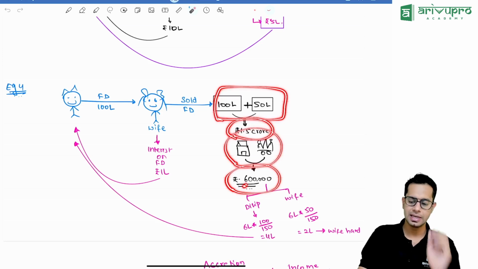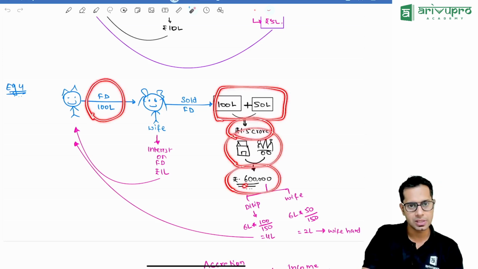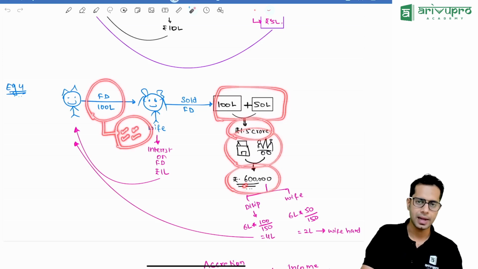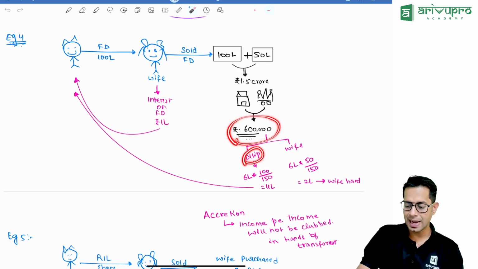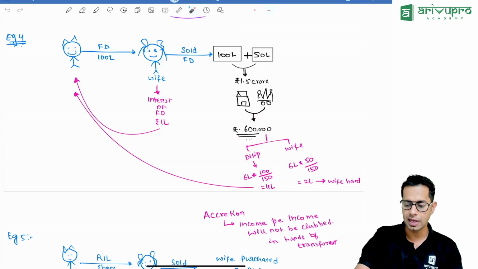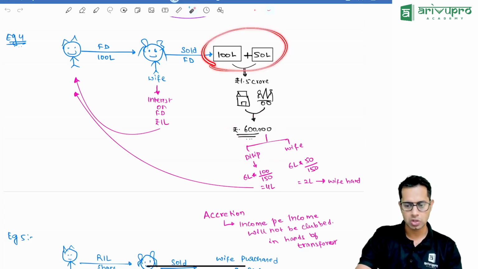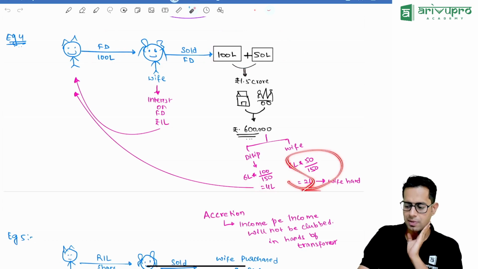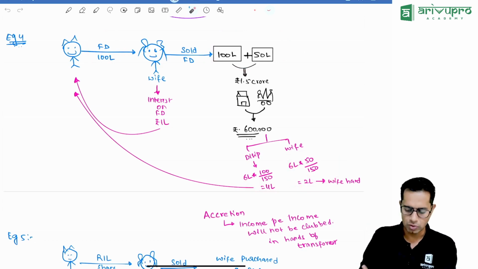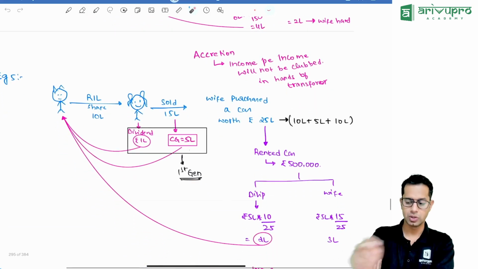Here the lawmaker says, I had transferred an asset worth 100 lakh rupees. So only with respect to 100 lakh, whatever income she is earning will be clubbed in my hands. What do you mean by this, sir? Though she has received 6 lakh rupees, in my hands it is 6 lakhs into 100 divided by 150. Why 100 divided by 150? See, 150 is the total cost of the asset and 100 is the price which I have paid. So 100 divided by 150 will be clubbed in my hands, and the balance will be taxable in my spouse's hands.